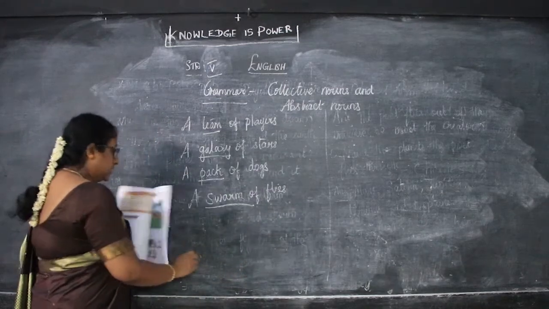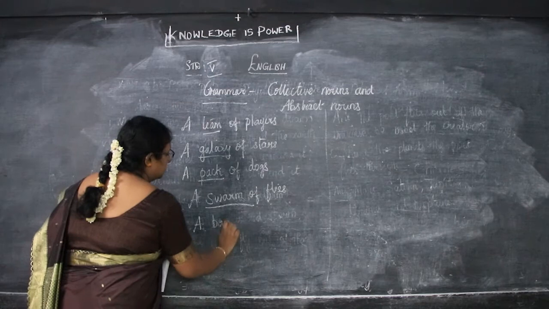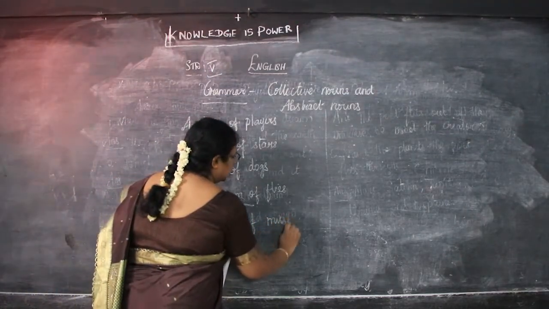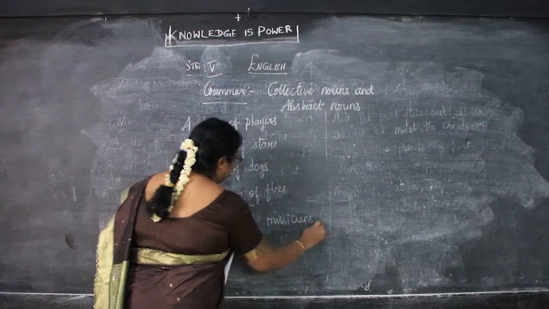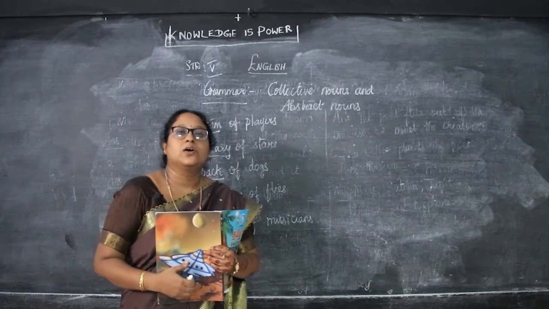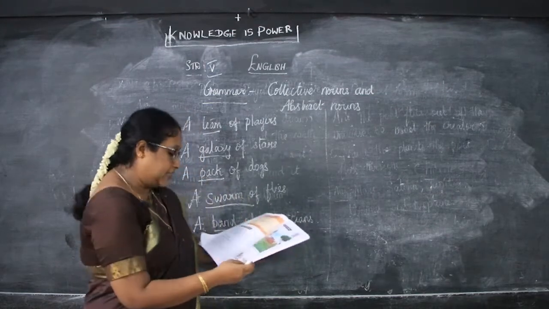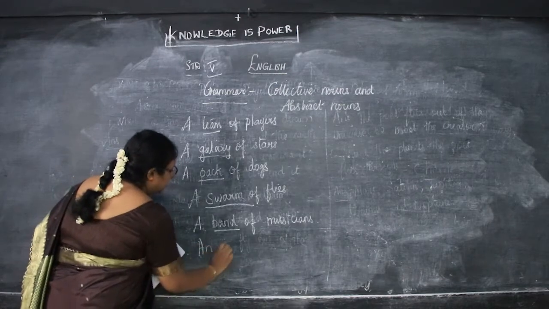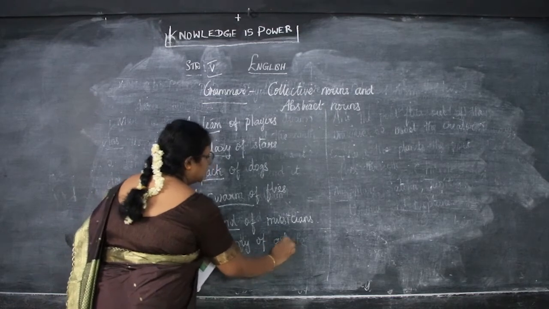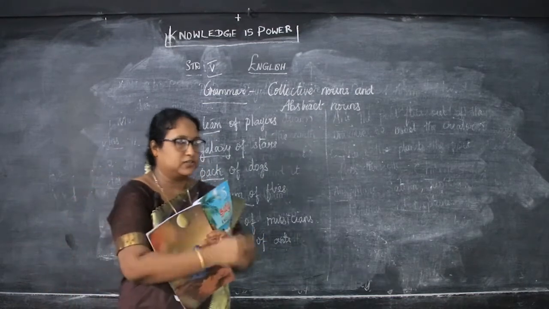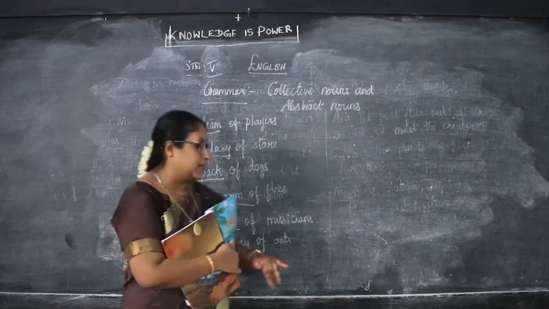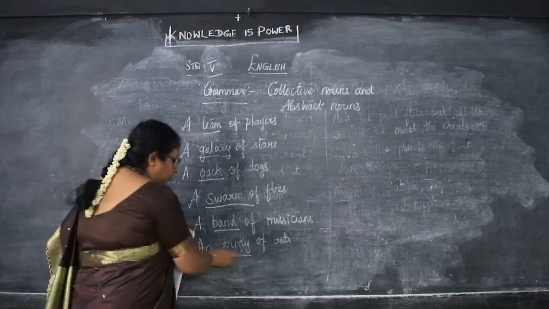Next, a band of musicians. Who are musicians? Those who play music are called musicians. So how do we call them? A band of musicians. Then an army of ants. In our homes we will see that ants are moving, one ant will go behind another, all the ants moving one by one. So how do we call them? An army of ants.